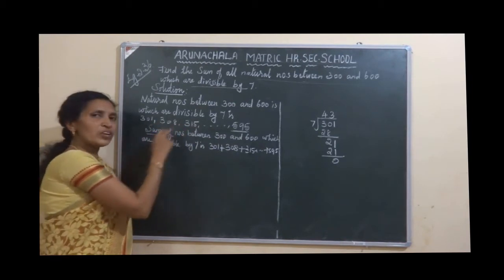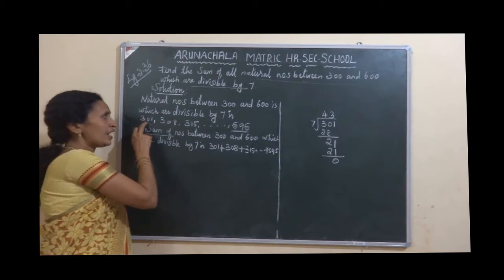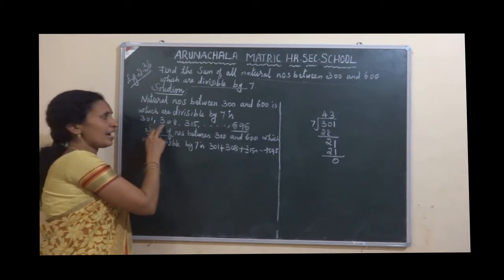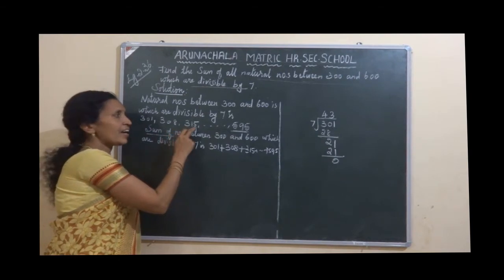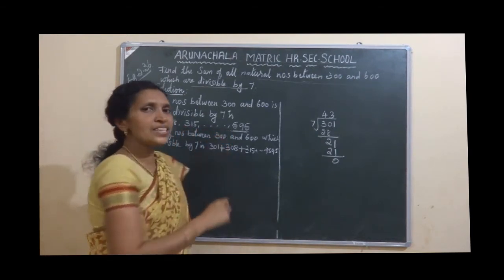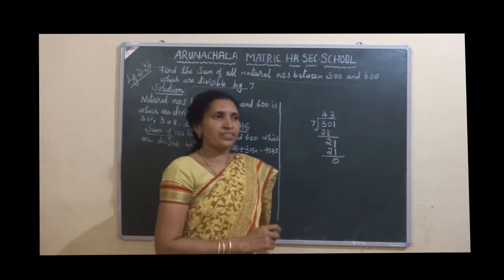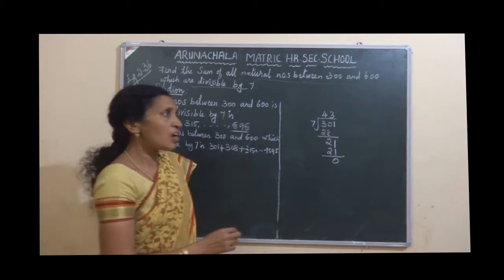Next term, how can you find it? Have to add 7. 301 plus 7, 308. 308 plus 7, 315, etc. The last number also you have to find. How do you find the last number which is divisible by 7? Last number what?